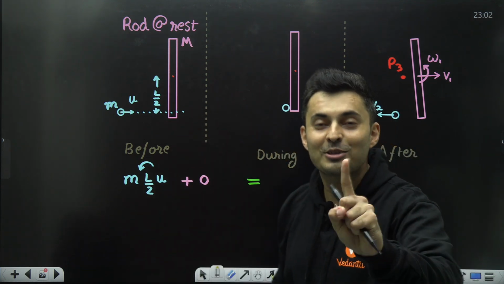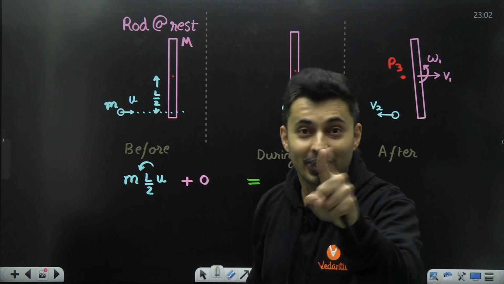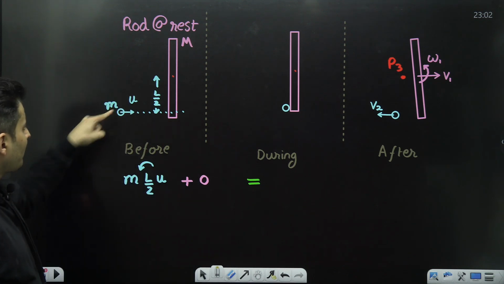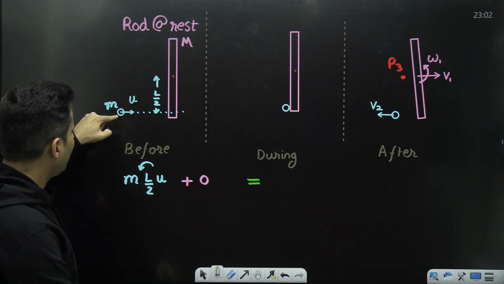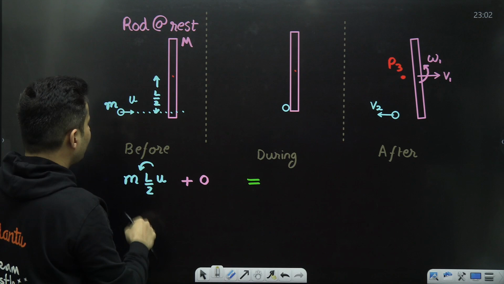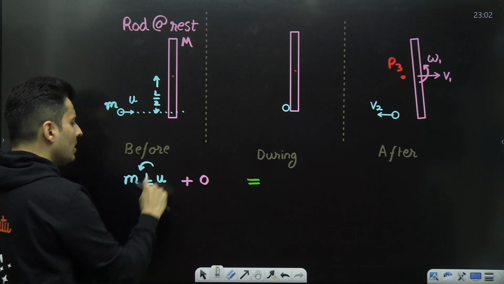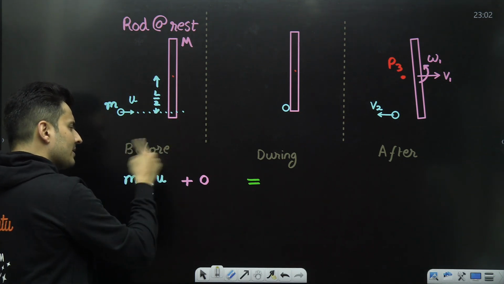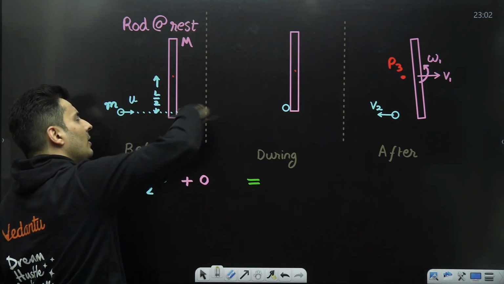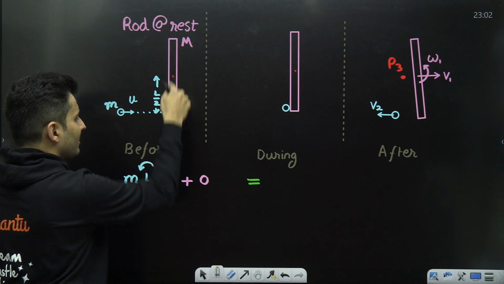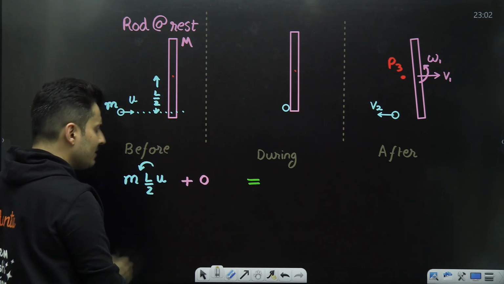But let me tell you, this is not the climax. We have not yet reached the climax. Hold on. So the angular momentum before of the ball will be m r v. M is m, r is l by 2, total length by 2, velocity is u, and it is anti-clockwise. It's giving an angular momentum anti-clockwise about this point. The rod was at rest, so the rod's angular momentum will be zero.